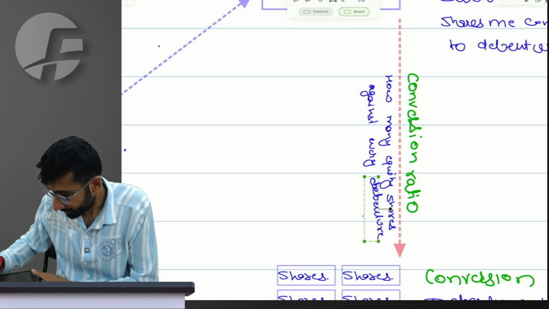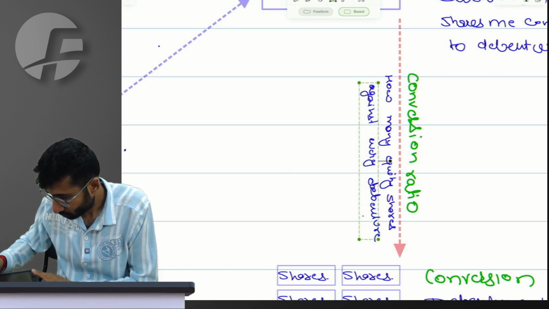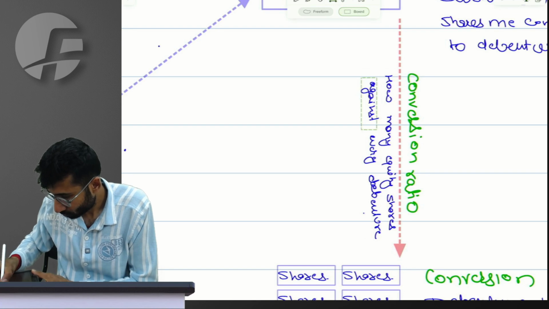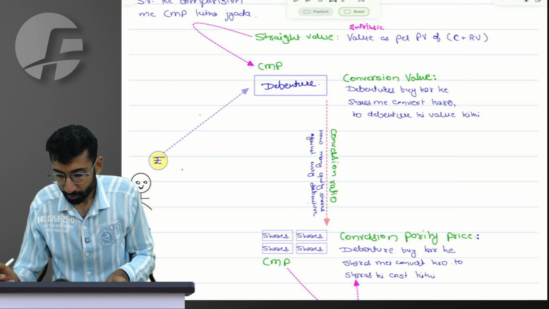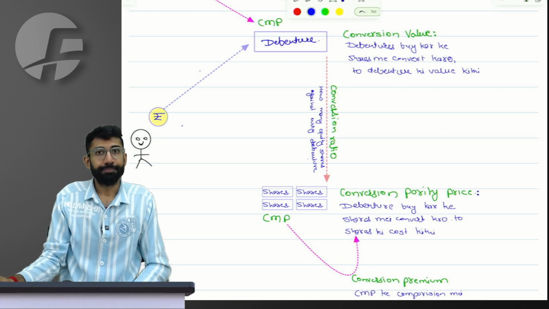So certain things, as I said, correct. So we can do it two ways.